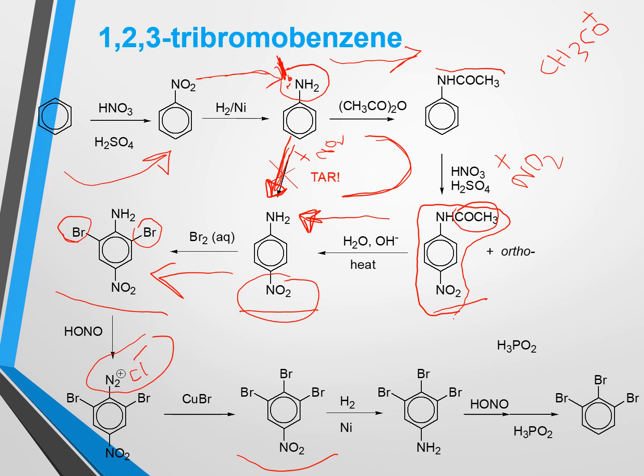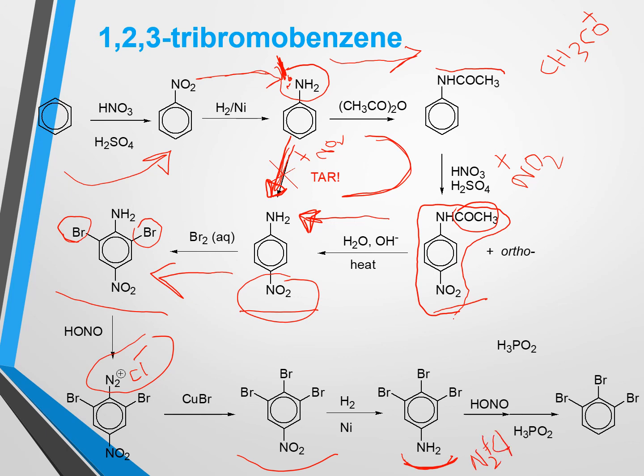After that, with 1,2,3-tribromonitrobenzene, we can go for a reduction reaction. After reduction, the nitro group will be reduced to an amino group, and after getting 1,2,3-tribromoaniline, we can go for diazotization, and after diazotization this amino group will again be converted to diazonium chloride.